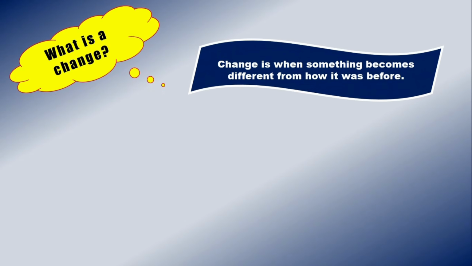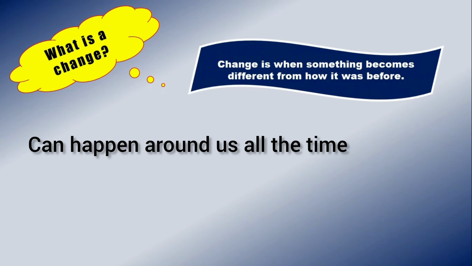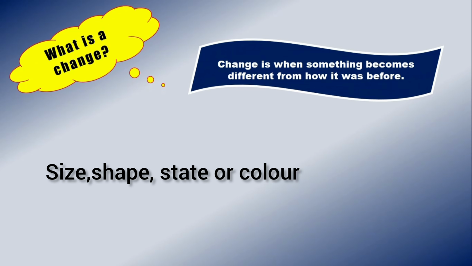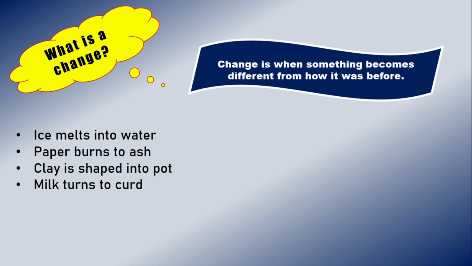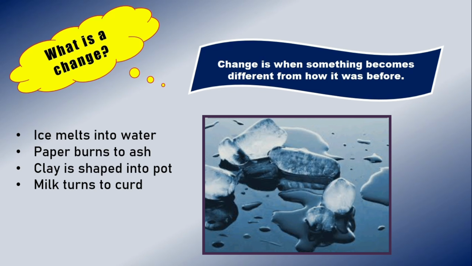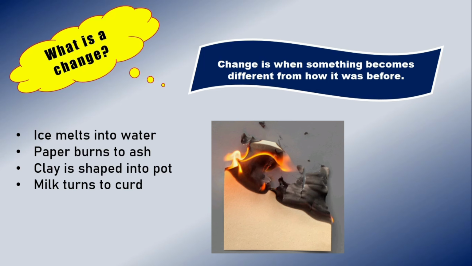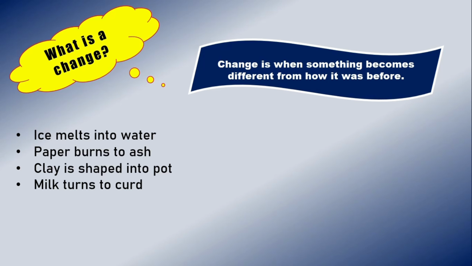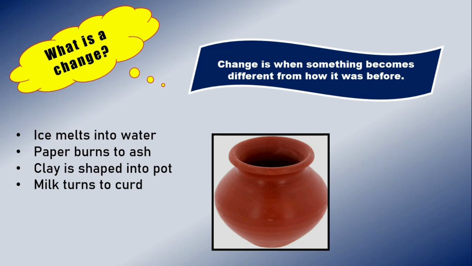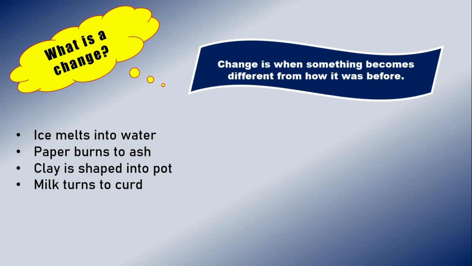Change is when something becomes different from how it was before. Change can happen around us all the time. It can affect the size, shape, state, color, or even the substance itself. For example, ice melts into water. In this, solid changes into liquid. Then paper burns to ash. Clay is shaped into a pot. Milk turns to curd. All these are examples of one or another type of change.